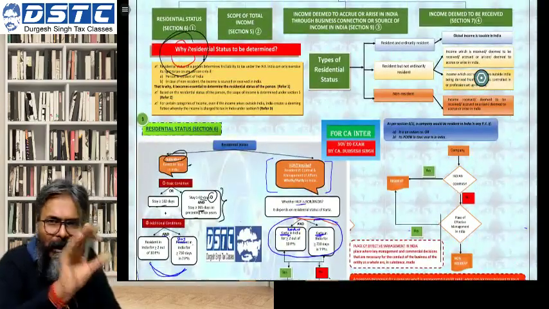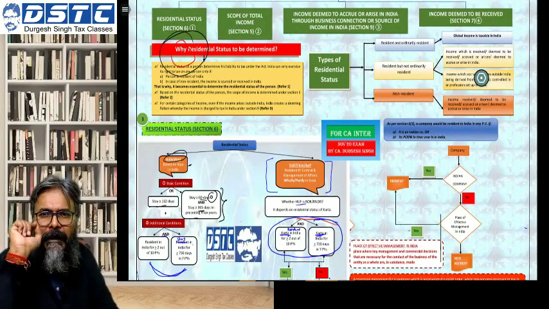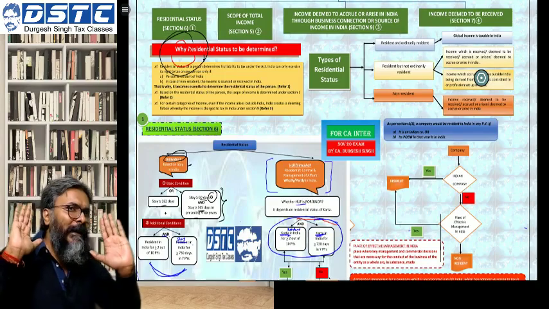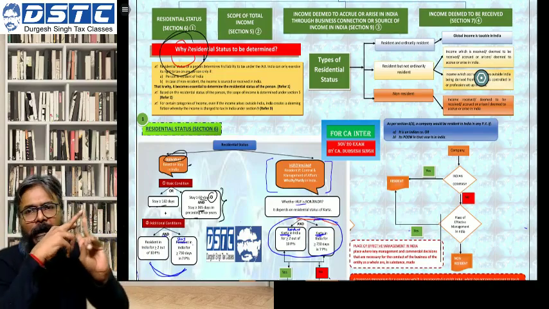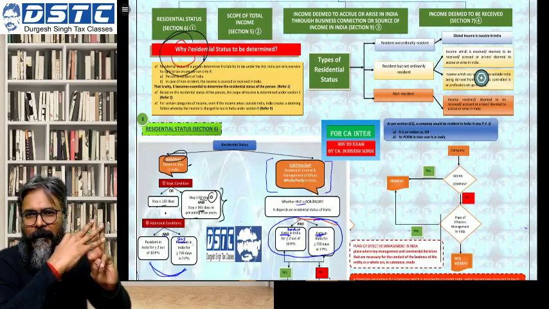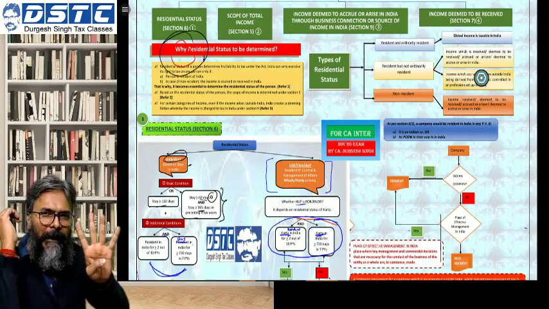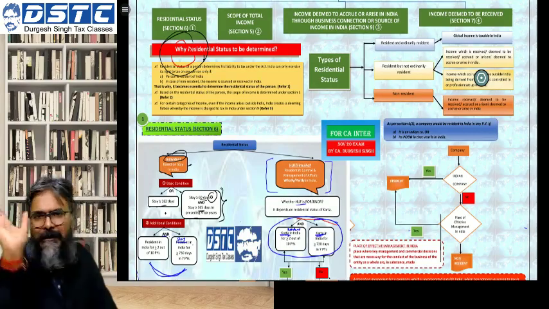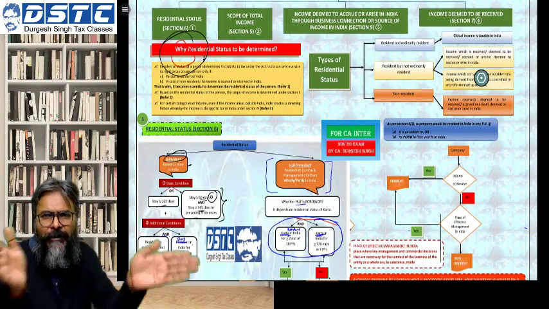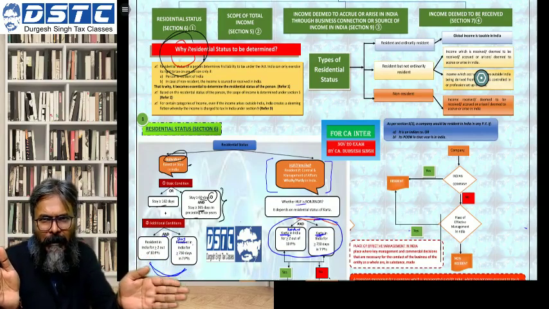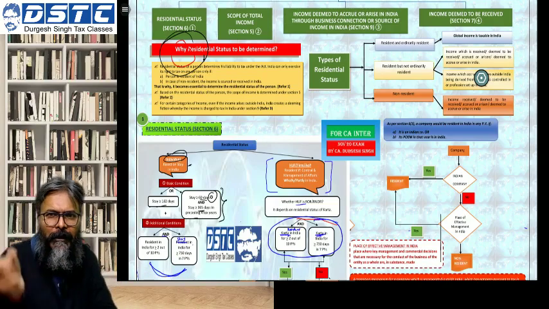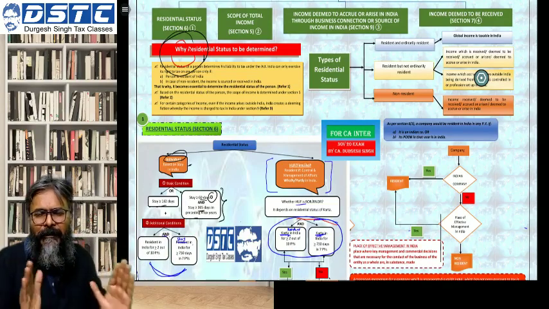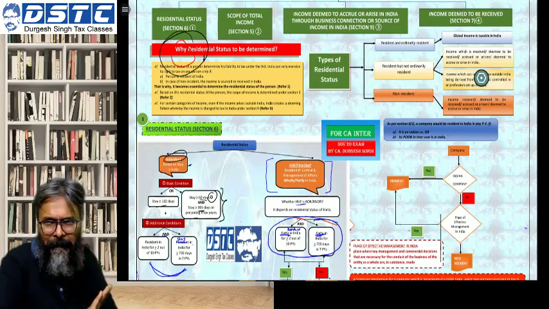Now, if you are a company, how do we decide that you are a resident or a non-resident? One thing I am again repeating: if you are a firm, an AOP, a cooperative society, or a company, then you will be considered either as a resident or as a non-resident. There is no further subdivision. If you have become a resident, then there is no further subdivision of resident and ordinary resident, or resident but not ordinary resident. So just keep that point in mind.